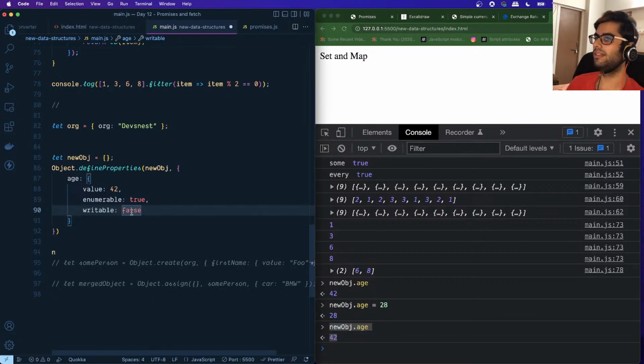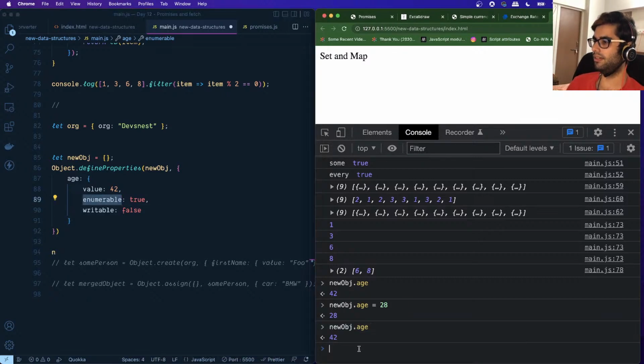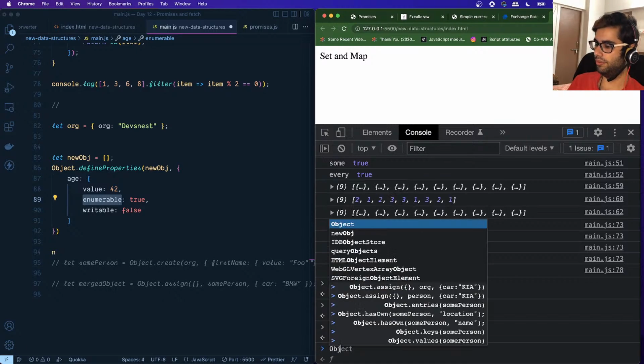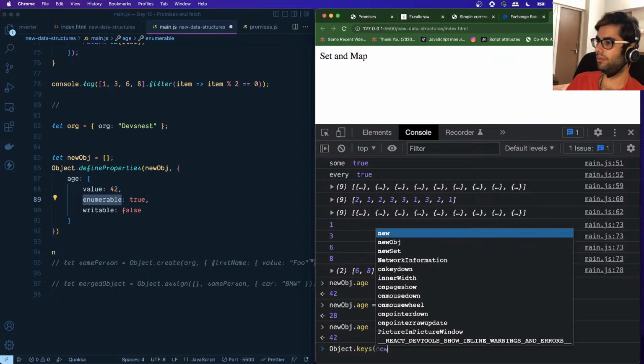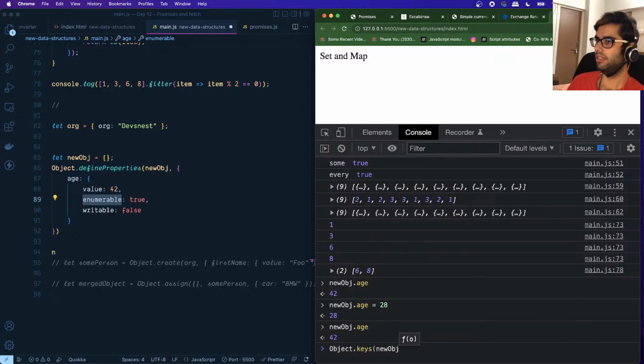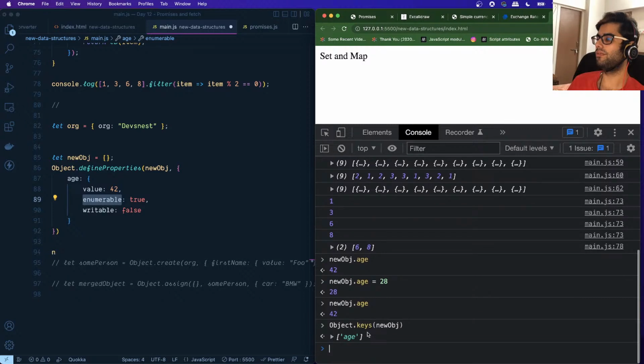Since we have set this to false, it's not updating the value. Similarly, we have a property known as enumerable. There are certain functions available on the Object class. Suppose we say Object.keys and we want to get all the keys which are there. Right now the enumerable property is true, so it's returning a list of keys which are available on this object.